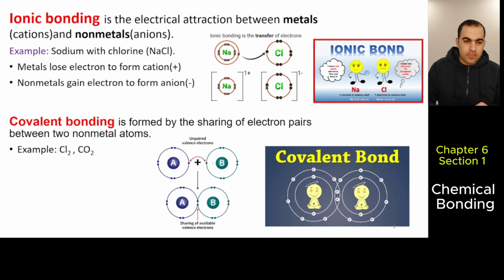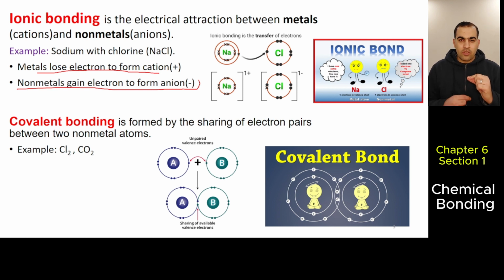So when metals lose electrons, they become cations. We learned that it becomes a cation because the number of protons is going to be more than the electrons, so we give it a positive charge. Okay, metals lose electrons to form cations, nonmetals gain electrons to form anions. When an atom gains an electron, the electrons and protons are not going to be equal. The number of electrons is going to be more than the number of protons.